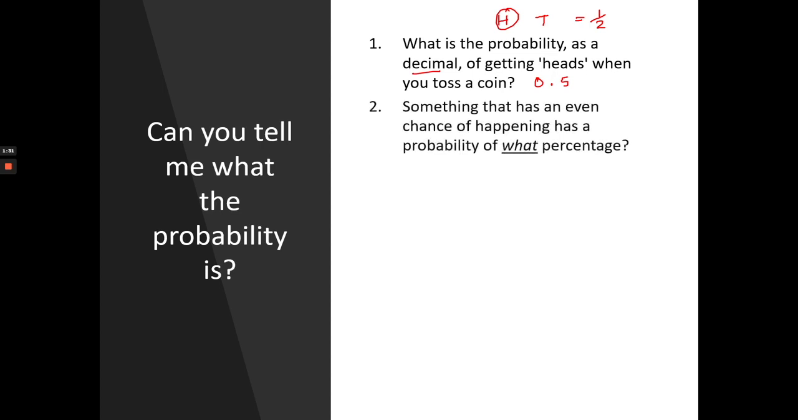Something that has an even chance of happening has a probability of what percentage? Even chance means as a fraction we know it's half, 1 out of 2 as for head. So if you write it in percentage, it's 50%.